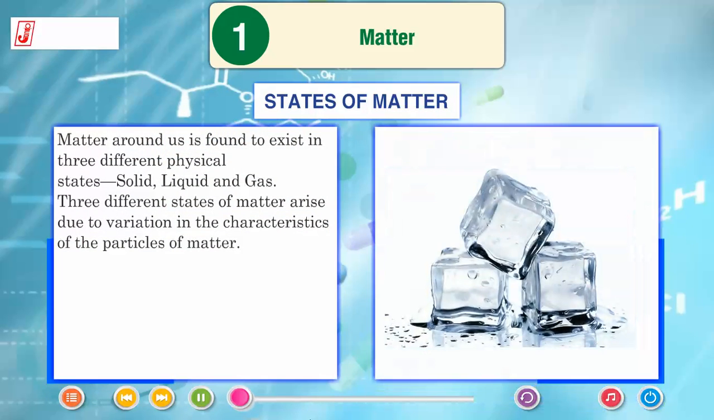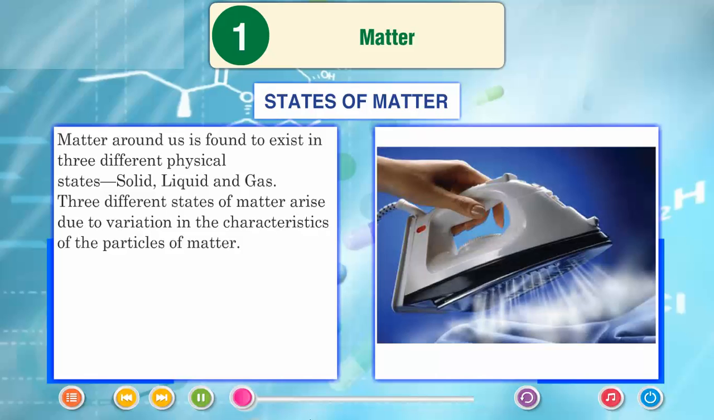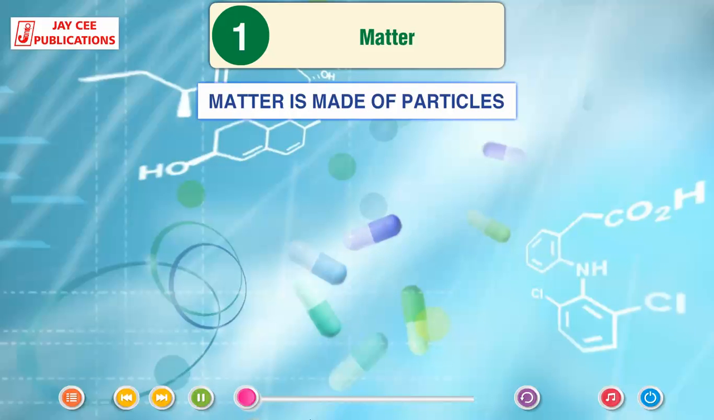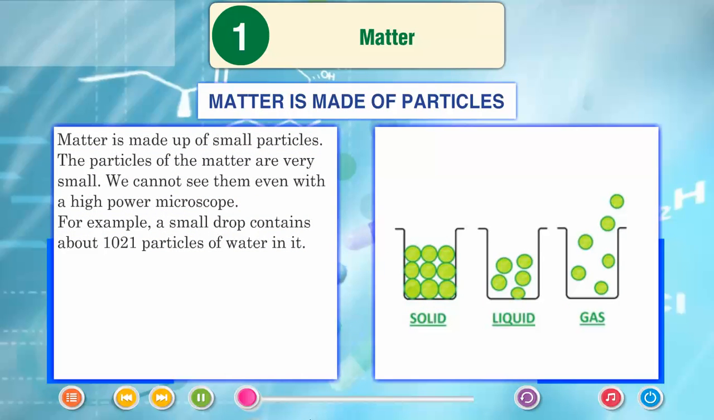Matter around us is found to exist in three different physical states: solid, liquid, and gas. Three different states of matter arise due to variation in the characteristics of the particles of matter. Matter is made of particles. Matter is made up of small particles. The particles of the matter are very small. We cannot see them even with a high power microscope. For example, a small drop contains about 10 to the power 21 particles of water in it.